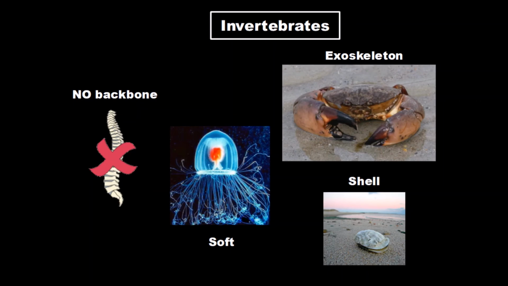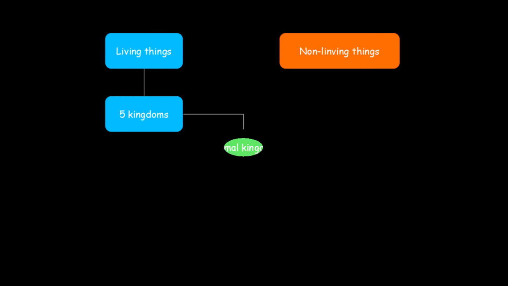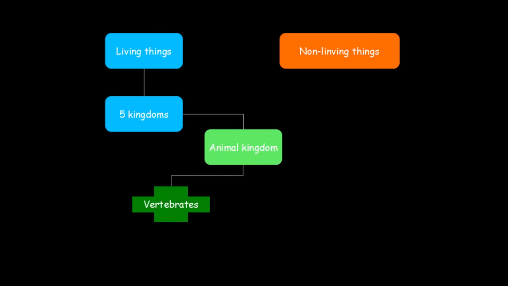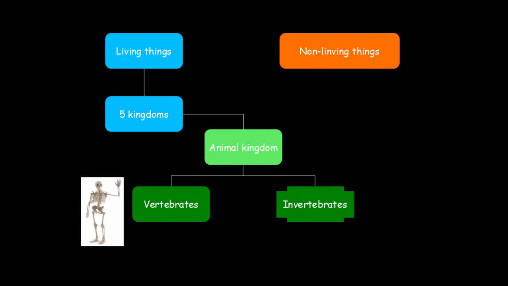So, to sum up, nature is divided between living things and non-living things. Living things are divided into 5 kingdoms. The kingdom that we want to study is the animal kingdom, and the animals are divided between vertebrates and invertebrates.